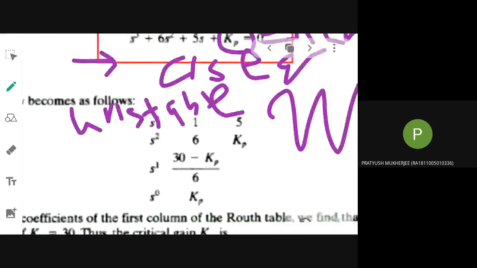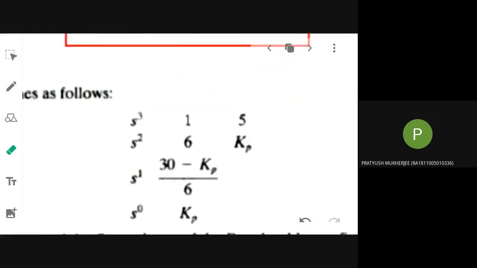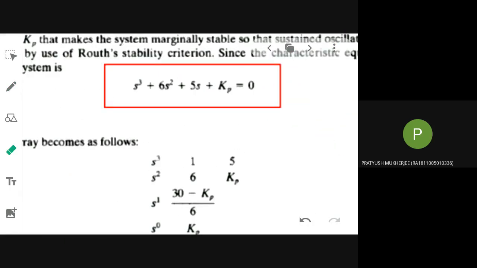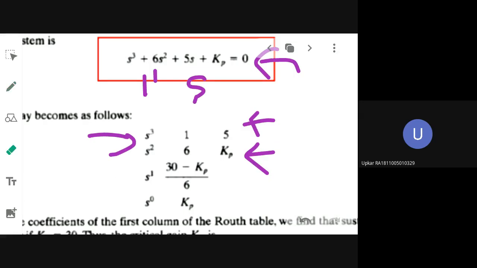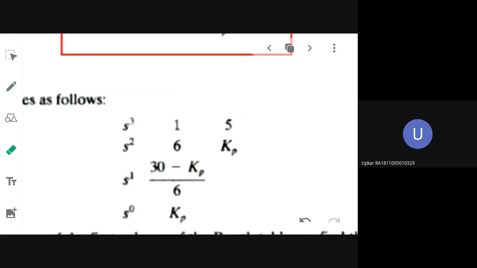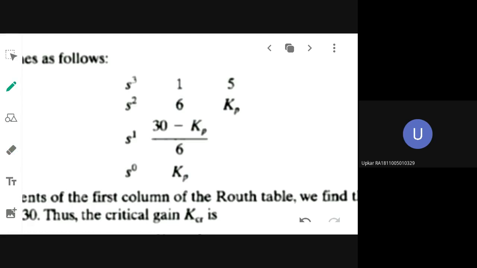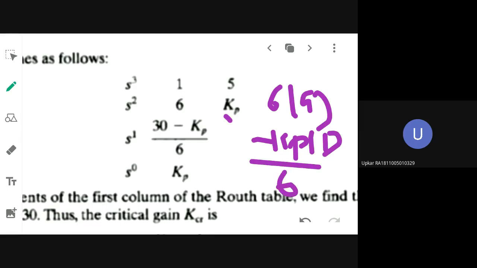By Routh criterion, you are trying to solve for KCR. So if you are using Routh criterion, what are the first row and second row elements that you will be having, observing the characteristic equation? First row 1, 5. Then second row 6 and KP. Then what is the third row element? Third row is 6 into 5 minus KP into 1, divided by 6. So you will be getting 30 minus KP divided by 6 as the third row element.